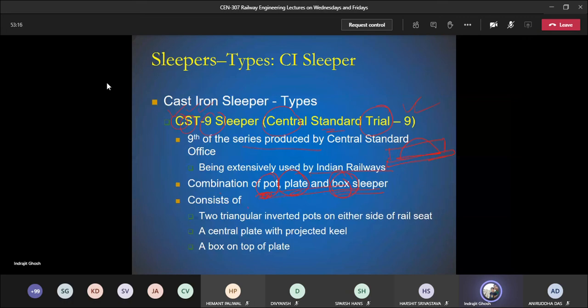It consists of two triangular inverted pots, not circular or elliptical, rather triangular, inverted pots on either side of the rail seat. A central plate, and obviously there will be a rib, the projected keel, and a box on the top of the plate. So box, triangular pot, and the plate, and there is a rib.